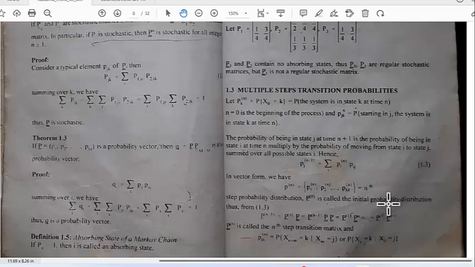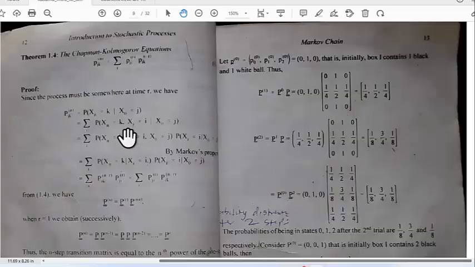Now from this matrix multiplication, we can derive some useful properties. On the next page, we have the Chapman-Kolmogorov equation. It looks rather complicated. But in fact, all this is saying is that the n-step transition matrix, which we know is the product of n copies of the single transition matrix, can be broken up in various ways. If I take the transition matrix raised to the nth power, I can separate off the r power times the n minus r power. And that's really all that this equation is saying. After this, the rest of the chapter just gives some examples.